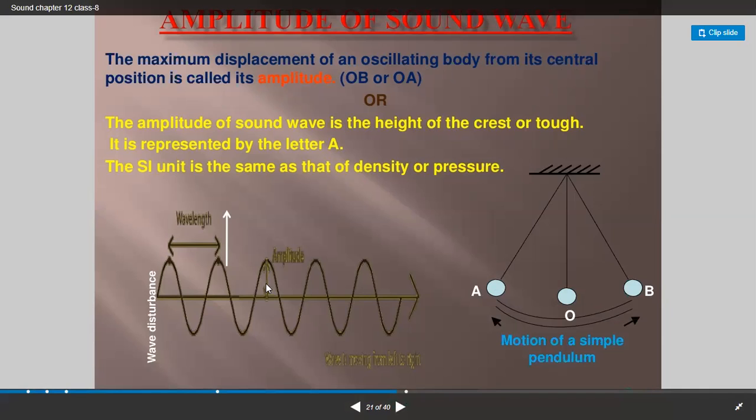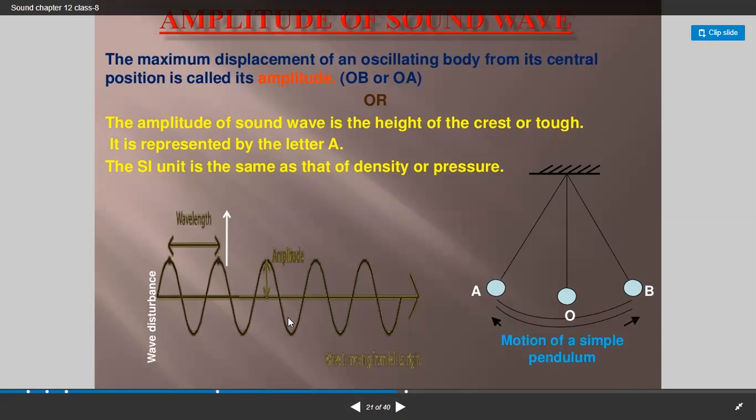So this is the crest, these points are called crests. Here you can see down, this is called trough. 1, 2, 3, 4, these are called troughs. Clear? So this is the distance or height of the crest, or this is the height of the trough. That is called amplitude. The amplitude of sound wave is the height of the crest or trough.